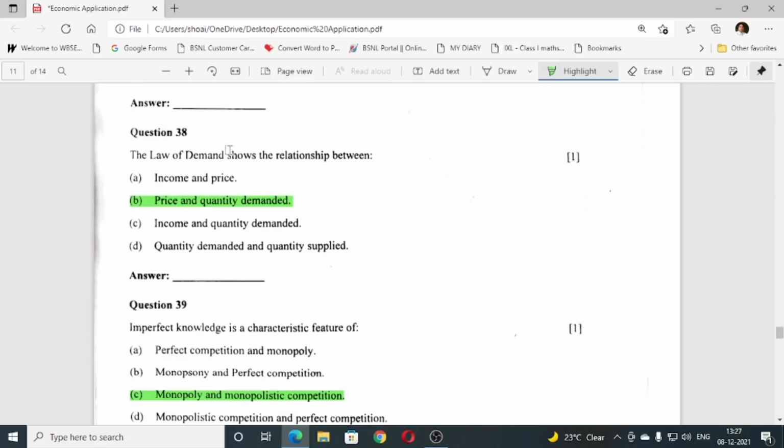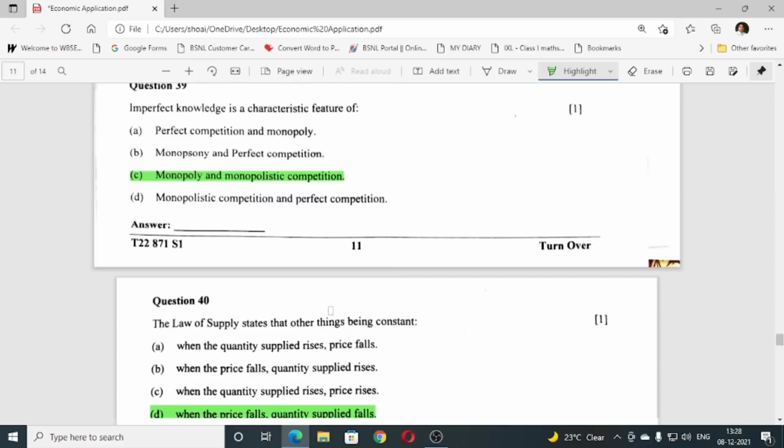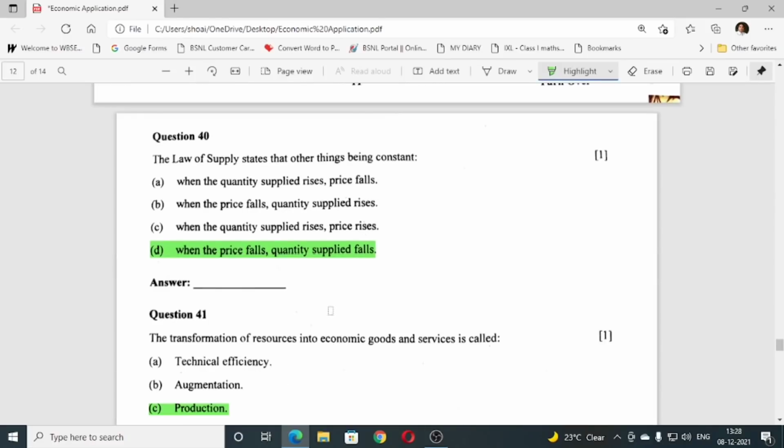The law of demand shows the relationship between price and quantity demanded. Question number 39. Imperfect knowledge is a characteristic feature of monopoly and monopolistic competition. Then 40. The law of supply states that other things being constant, when the price falls, quantity supplied falls.